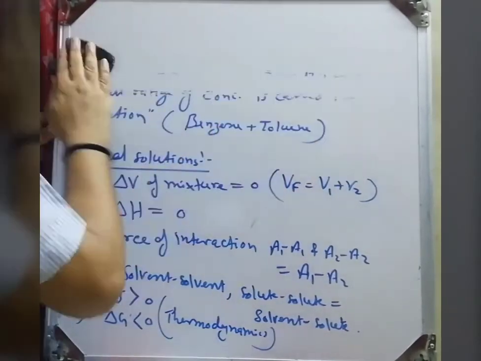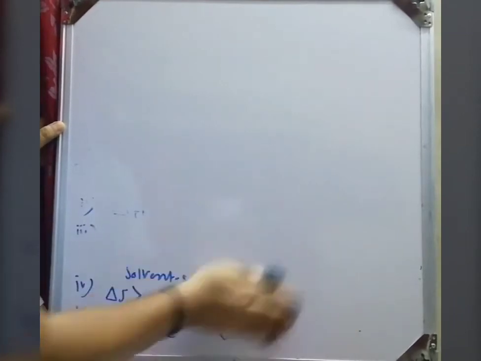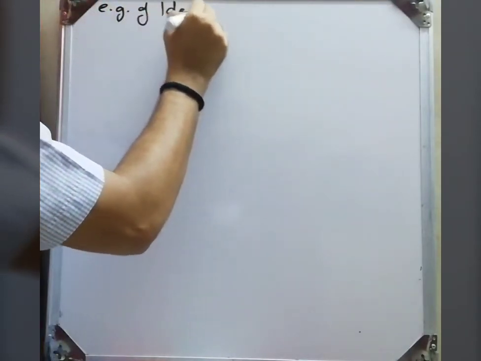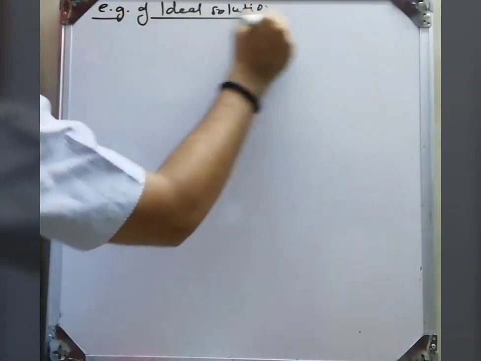Now some examples of ideal solutions. As I told you, when there is a very small or negligible difference between two components, the mixture forms an ideal solution.